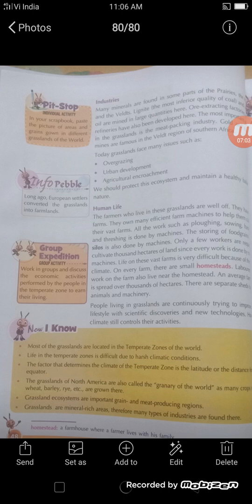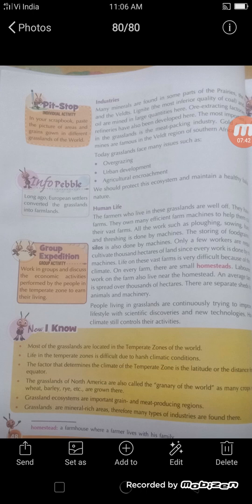Many minerals are found in some parts of the prairies, the pampas and the veld. Lignite, the most inferior quality of coal, and mineral oil are mined in large quantity here. Ore extracting factories and refineries are also developed here. Gold and diamond mines are found in the veld region of South Africa. The most important industry in the grassland is the meat packing industry, as here the cattle are reared and large fodder is given to them for eating.